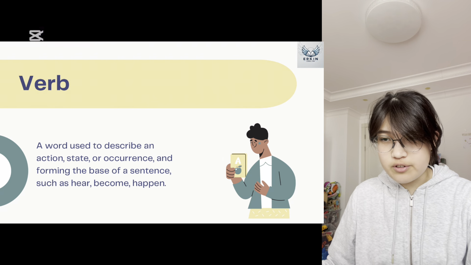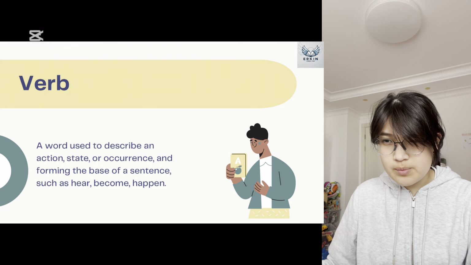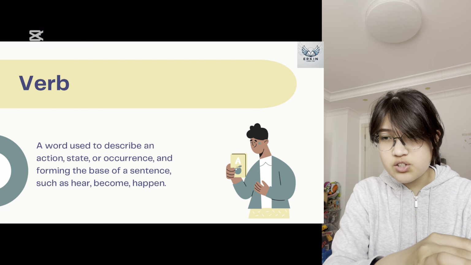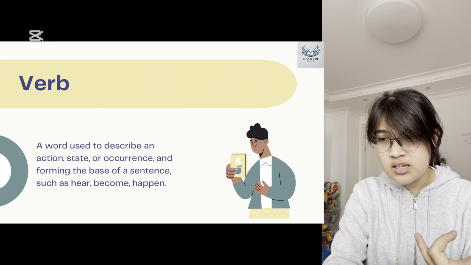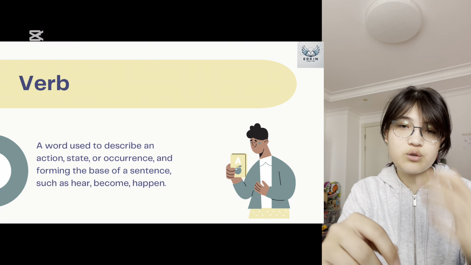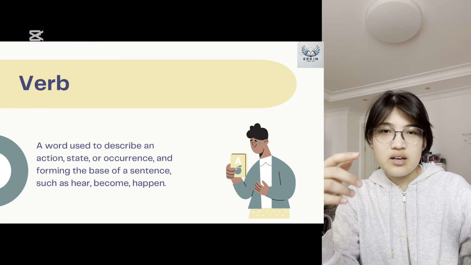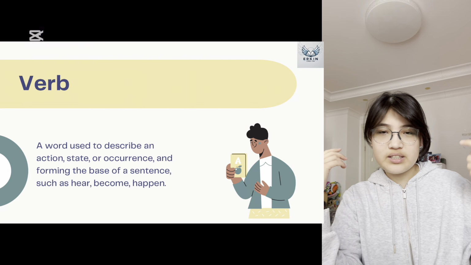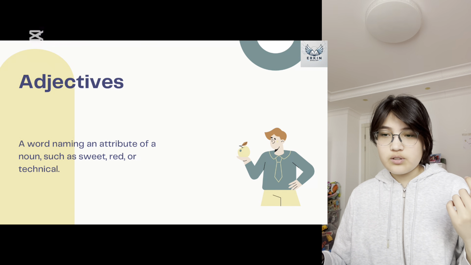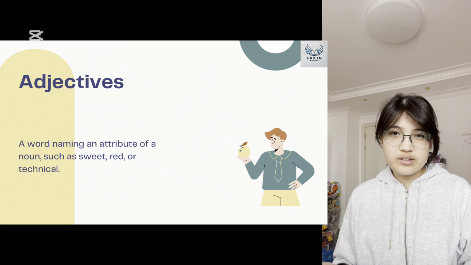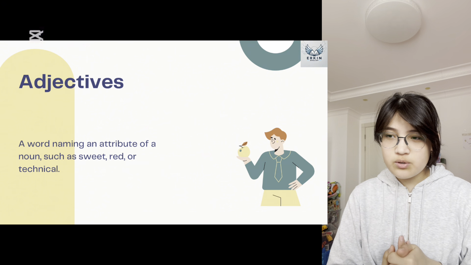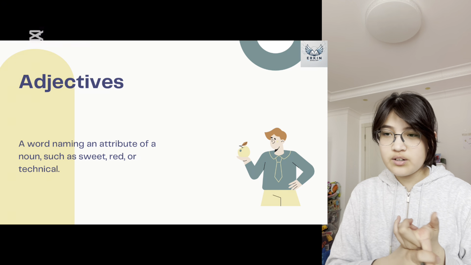And then we have verbs. I'm sure you know what verbs are, but we can cover it again. Verbs are words used to describe an action, state, or occurrence, and forming the base of a sentence, such as hear, become, or happen. So verbs identify movement, direction, and action. Then adjectives. Adjectives are also a very important part of nominalization, so we're going to cover it again. They are words naming an attribute of a noun, such as sweet, red, or technical.